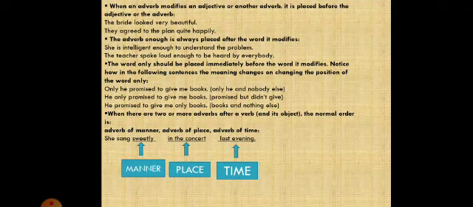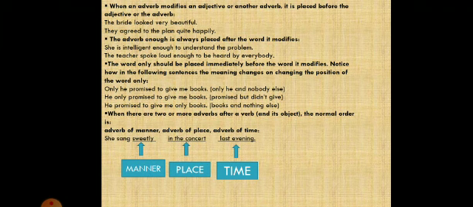The word only should be placed immediately before the word it modifies. So be particular when you place an adverb. The placement of an adverb may change the meaning of the whole sentence. So it depends upon the position of the adverb what the meaning of the sentence will be. For example, only he promised to give me books. Here I placed only in the beginning of the sentence. Now the meaning of the sentence will be that only he and nobody else promised me to give books.